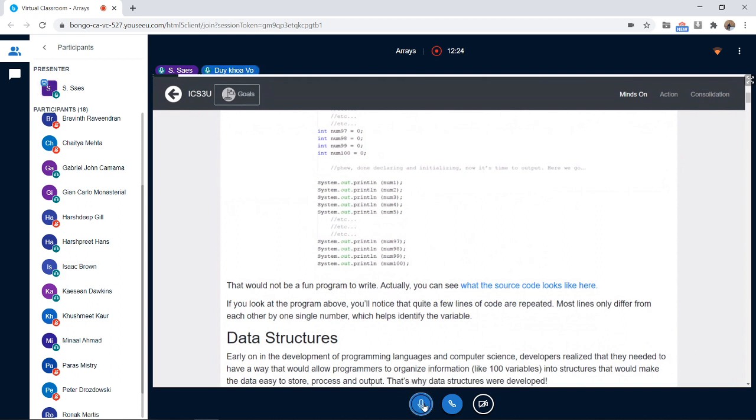Hopefully you are now unmuted. Oh, okay, that's good. No, we are not talking about the loop. Yeah, that's right. I'm just showing you something new.